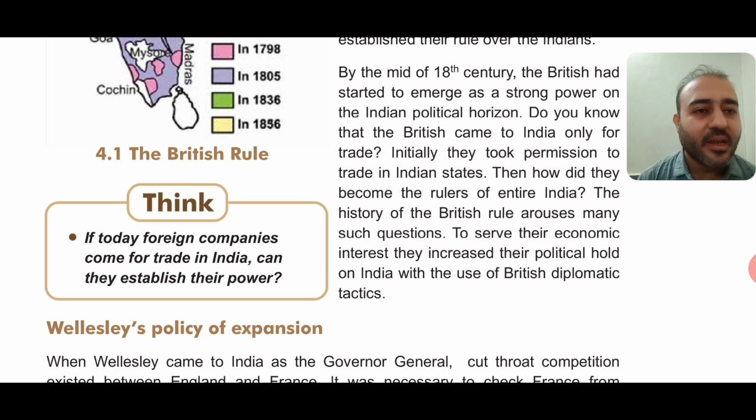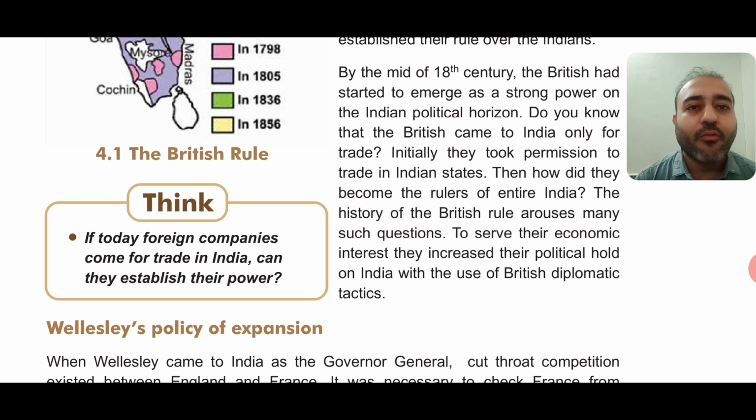To serve their economic interest, they increased their political hold on India. So to earn more and more money, what they thought was that we are doing trade over here, and we are paying taxes to the kings, and a lot of amount is paid in tax by us to the Indian rulers.